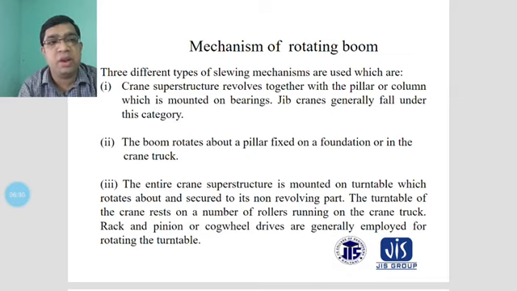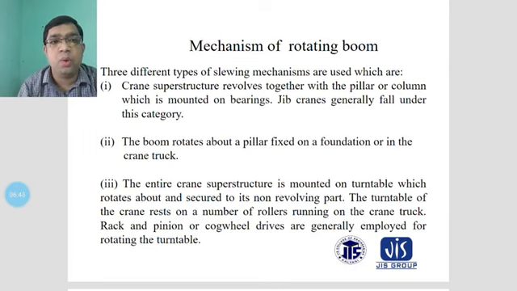The jib crane generally falls under this category. The boom rotates about a pillar, as you can see in the first slide. The movement is according to the rotation of the pillar, and the boom rotates about a pillar fixed on a foundation or on the crane tracks.